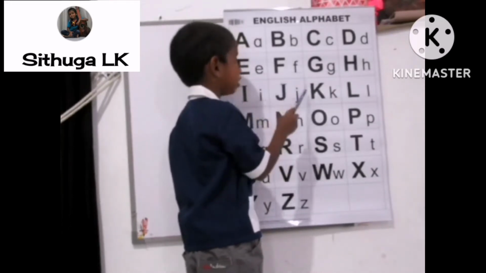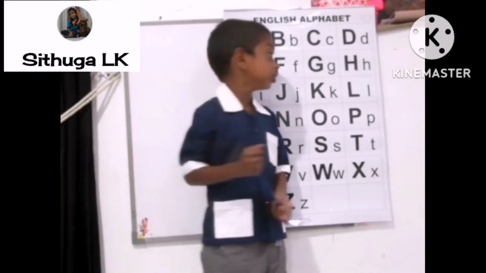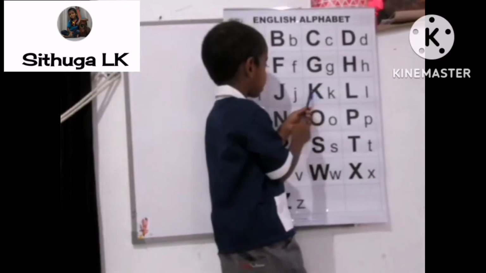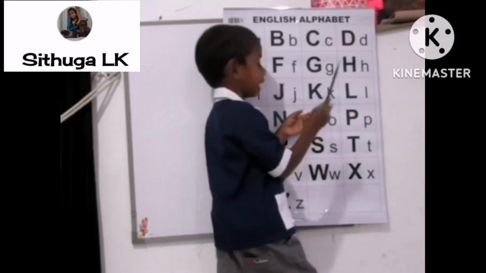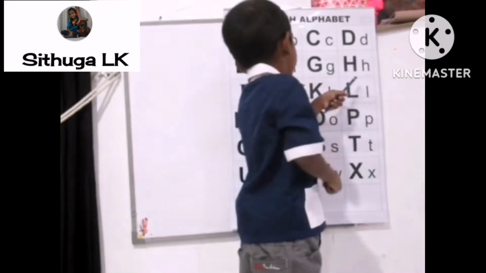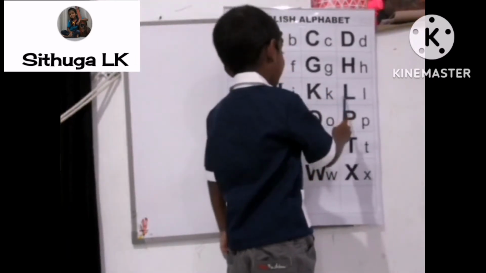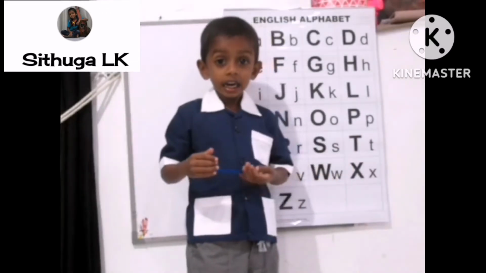Capital J, simple J. What is the sound of J? Ood. Capital K, simple K. What is the sound of K? Oog. Capital L, simple L. What is the sound of L? Ul.